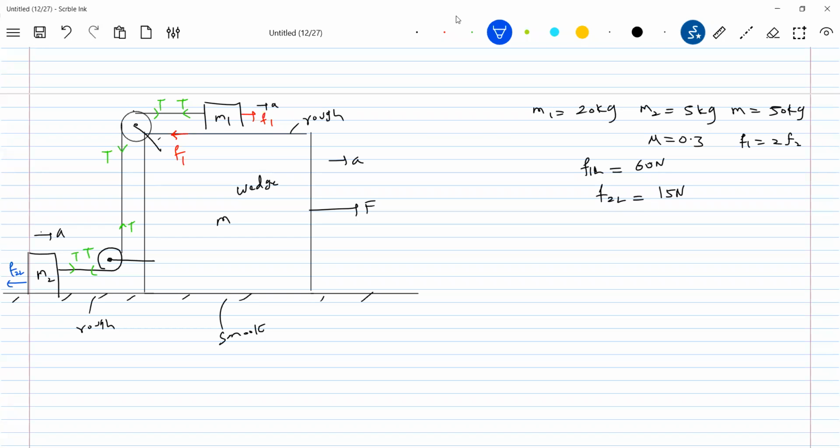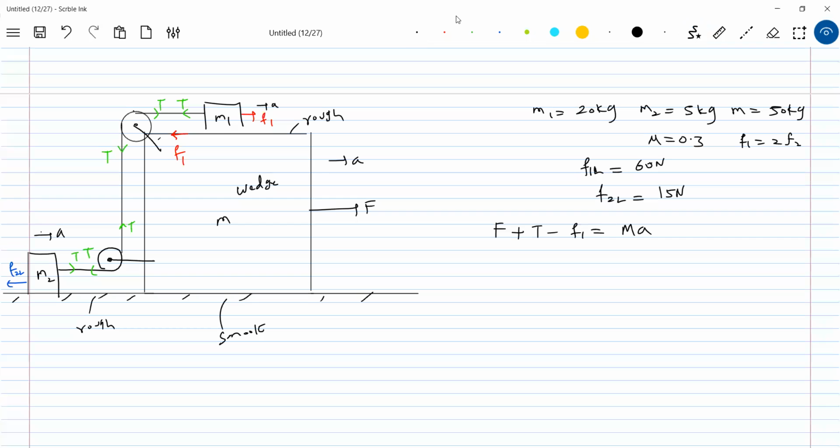So let's write the equation. What is the net external force acting on the system? F, T, this T. So what is the acceleration of the system, A equal to F... or if you are getting confused, I'll write individually. F plus T minus F1 equals MA. This is on the wedge.